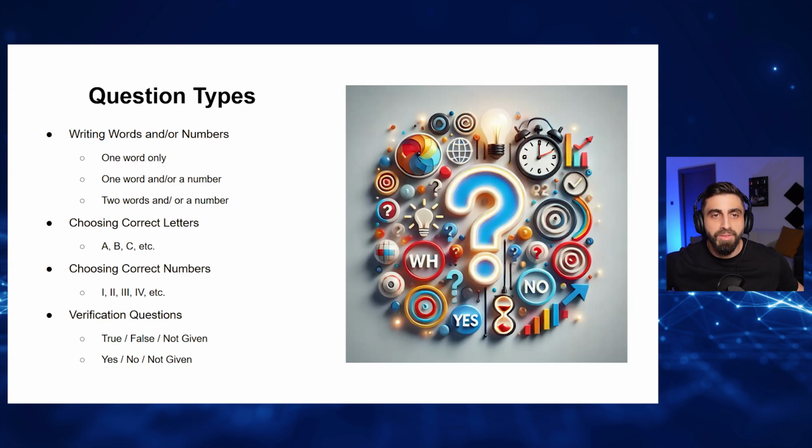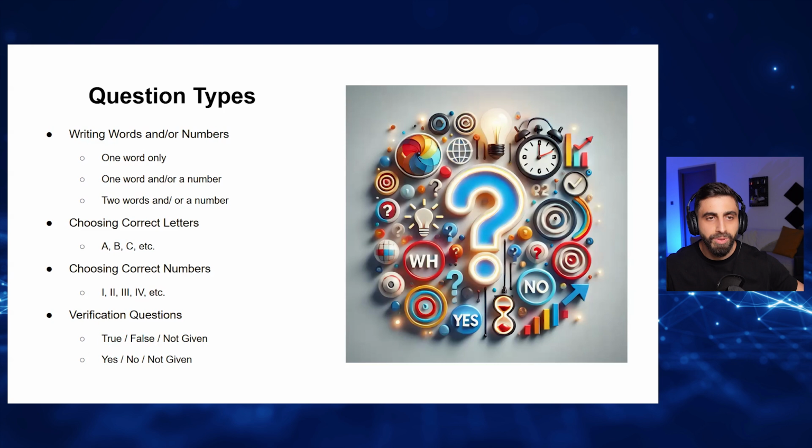This is when you have a factual passage, meaning a passage that's telling you facts, information. Yes, no, not given: sometimes you might have a passage that's talking about the writer's opinion. So yes, compared to the writer's opinion; no, compared to the writer's opinion. But what is the difference when it comes to action? There's no difference. Yes, no, not given is exactly the same as true, false, not given.